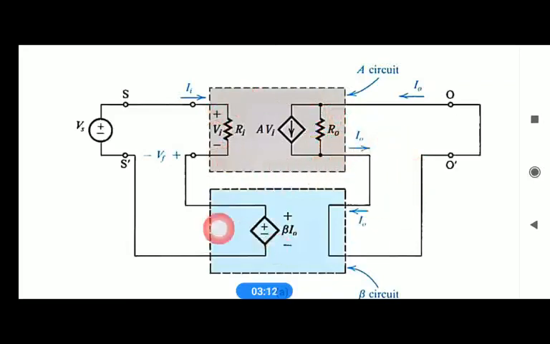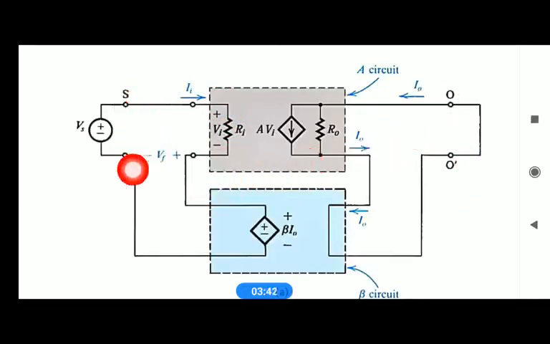When you connect the feedback network, the feedback network takes input I0 and gives the output in the form of voltage Vf, where Vf is equal to beta into I0. The current at the input is Ii, the voltage to the open loop amplifier is Vi, and the output current is I0.